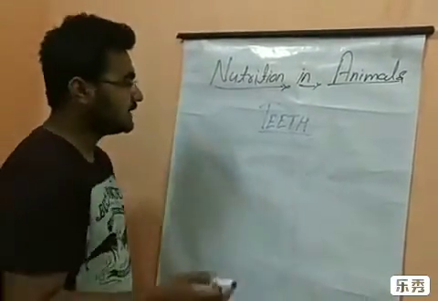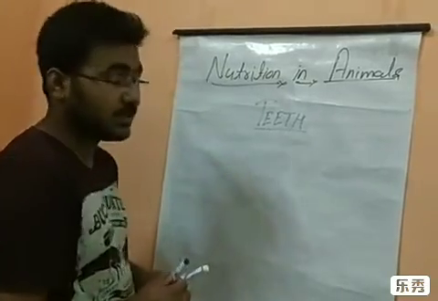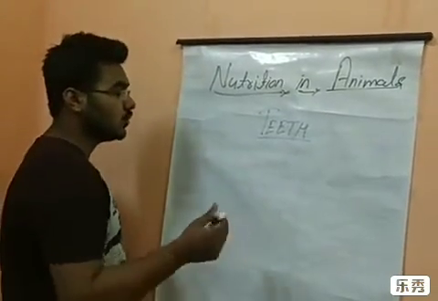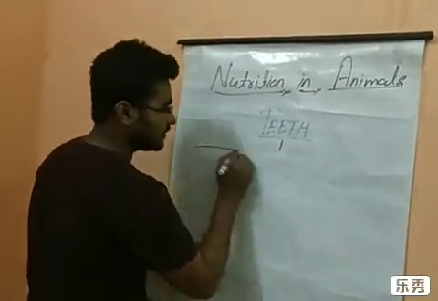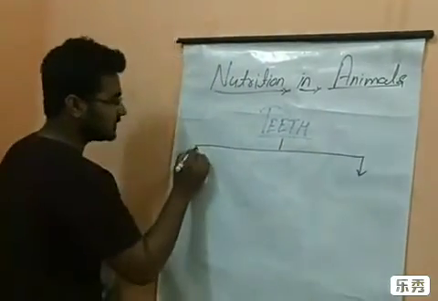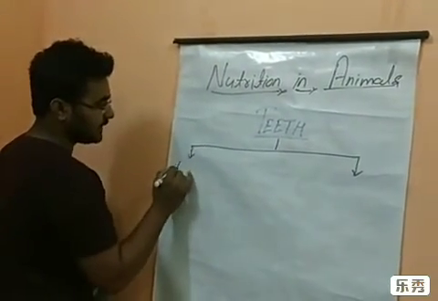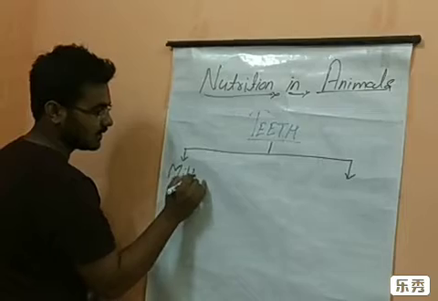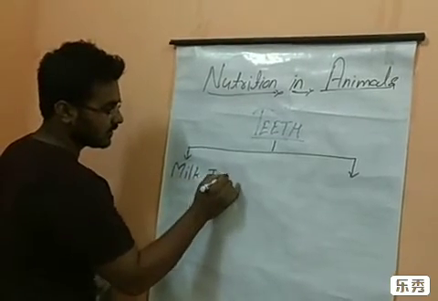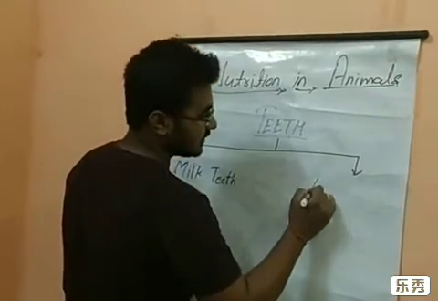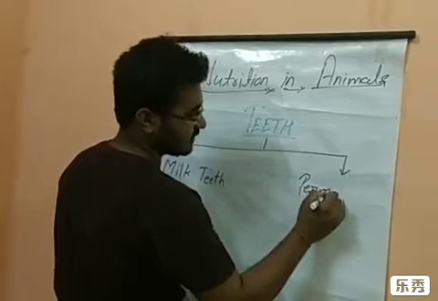First of all, on the basis of origin, teeth are categorized into two parts. The first one is milk teeth and the second one is permanent teeth.